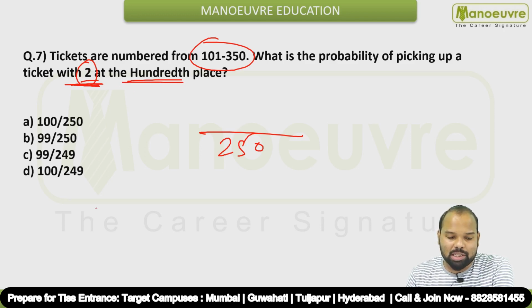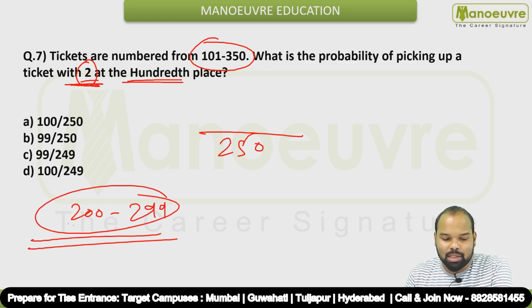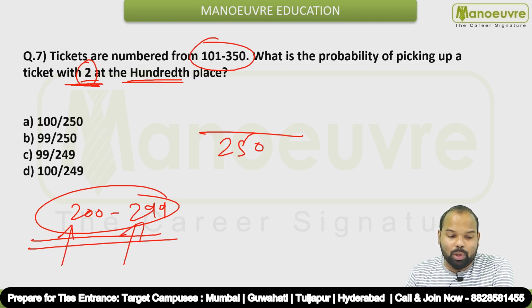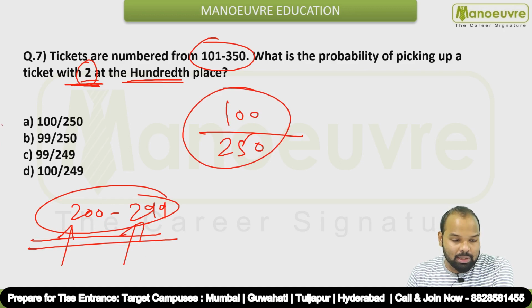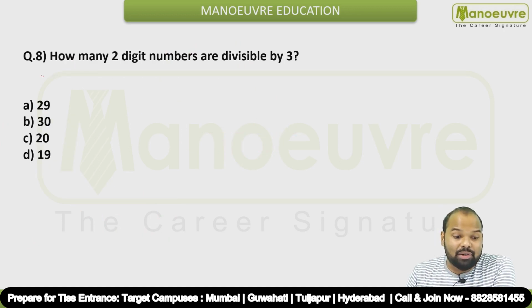Okay, so how many such numbers are there? From 200 to 299. All these numbers have 2 at the 100th place, right? Okay, so how many total numbers are there? 100 numbers are there. So what is the probability here? Option A, 100 upon 250, right? So let's have a look at question number 8 now.